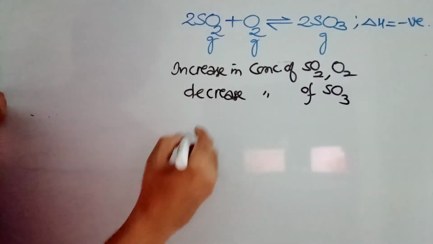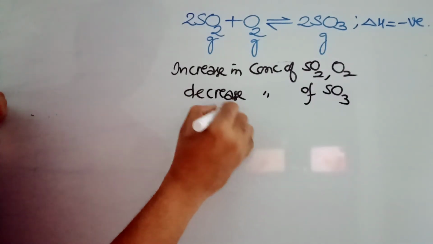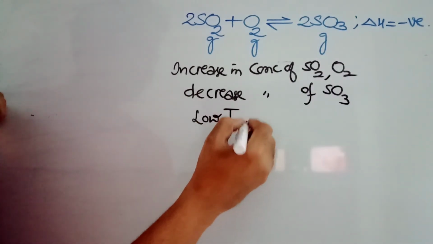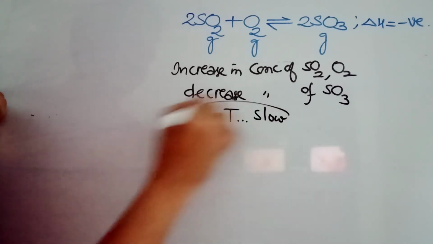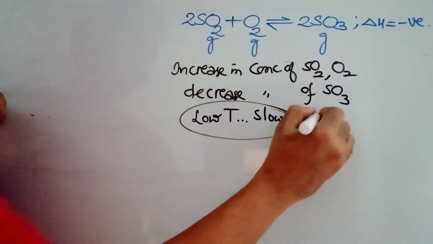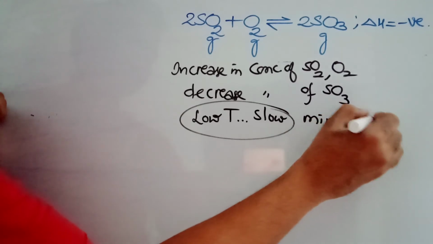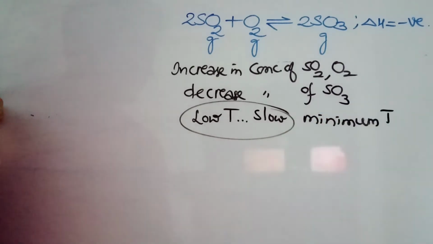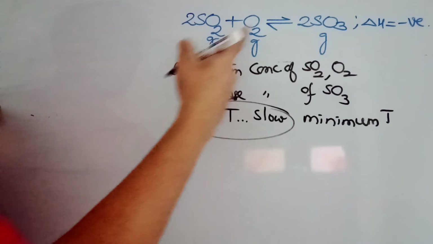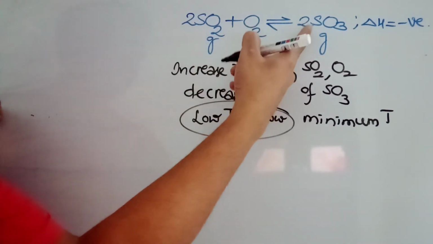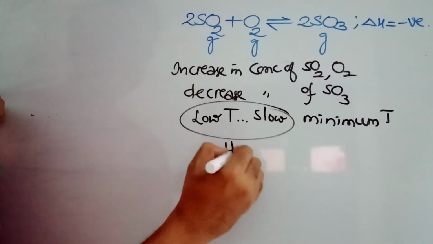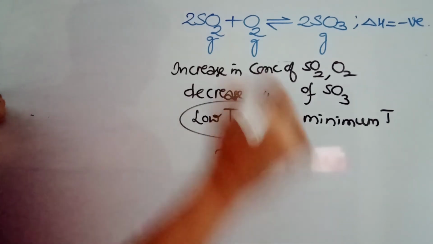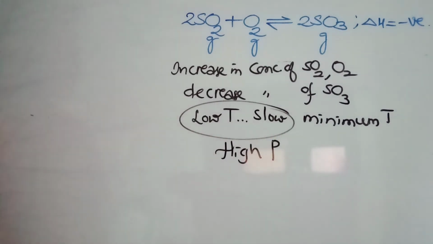The reaction is exothermic, so low temperatures, but at low temperatures the reaction will be very slow. That's why we maintain a minimum temperature, or we use the word optimum temperature. There are 3 moles here and 2 moles here, so fewer moles on the product side means high pressure is required. You can use platinum as a catalyst, or otherwise nitric oxide, NO, as a catalyst here.